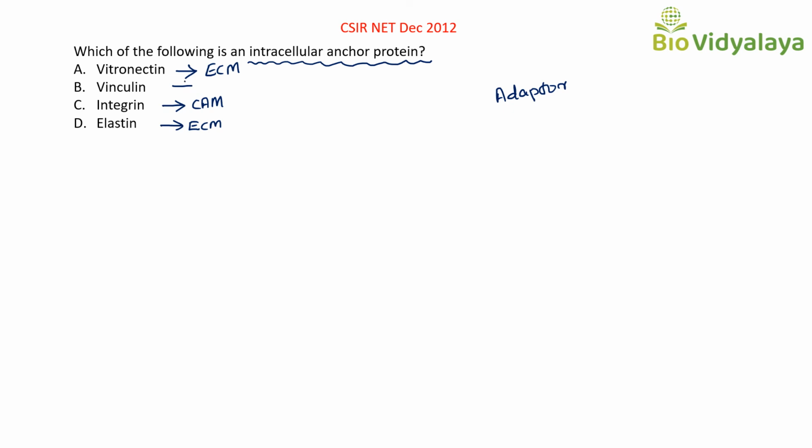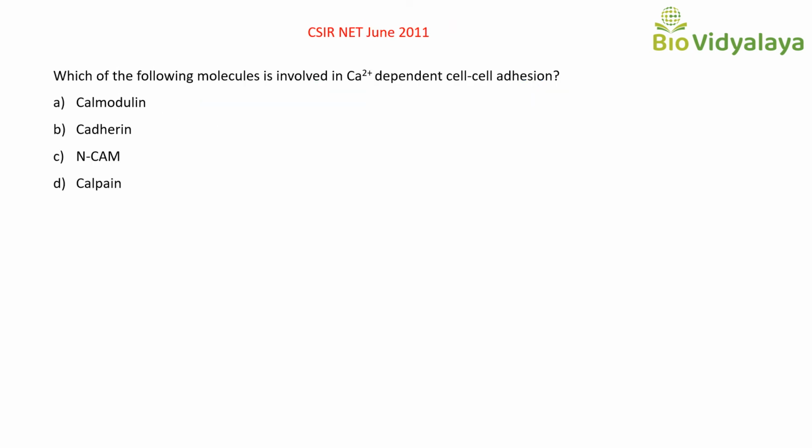And vinculin is an intracellular anchor protein, that is an adapter protein, that is connecting actin with CAM. So this is the correct answer. So option B, vinculin is the correct answer. This is a very easy question. This is from CSIR NET June 2011.